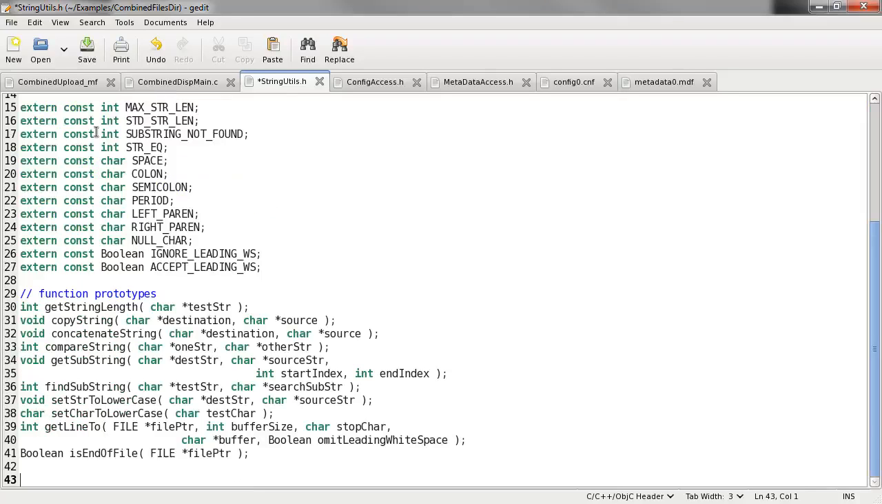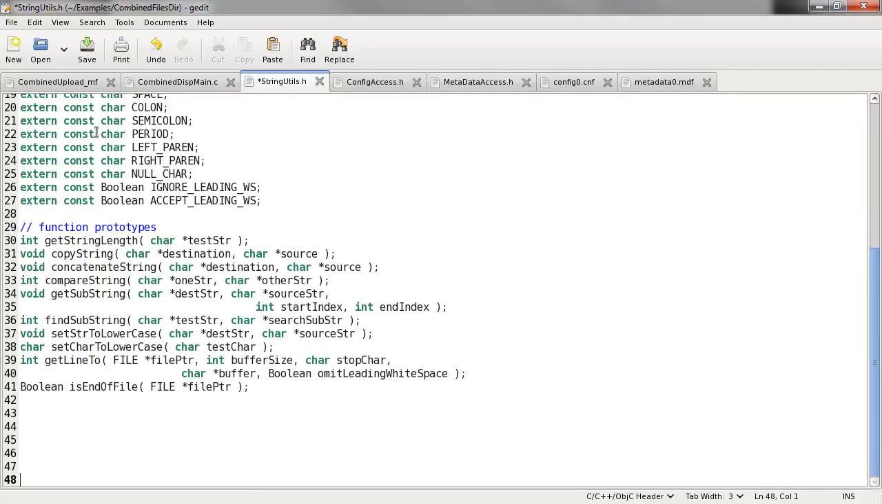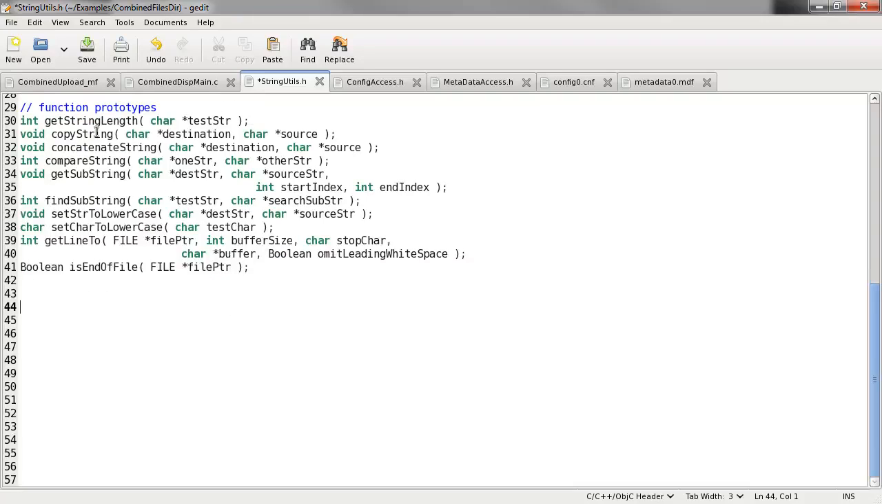I'm going to go to the end of the file, and down here at the end, I'm going to put pound endif. And again, this is compiler talk, not C language. And I always add in there the name of what we're ending up, STRING_UTILS_H. That's not necessary, but that's what I put in there. So I'm going to save this,